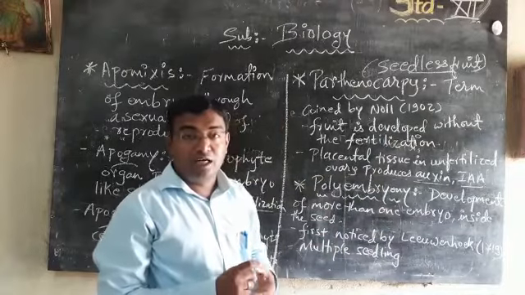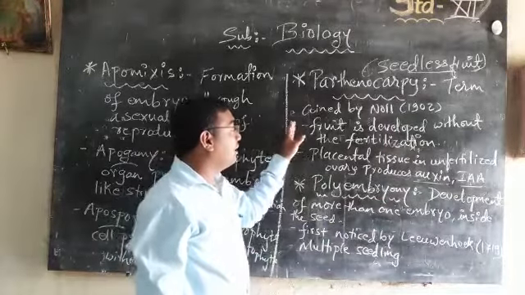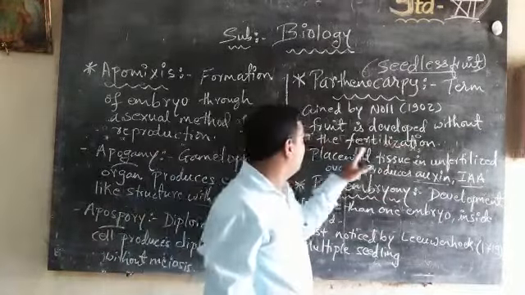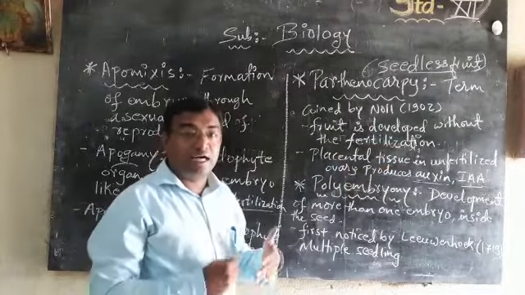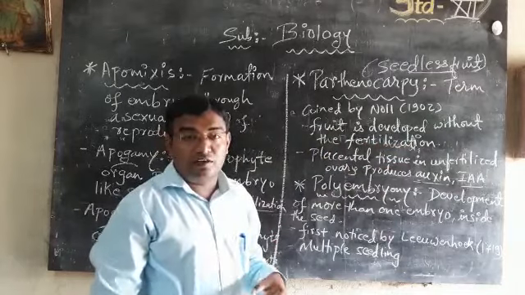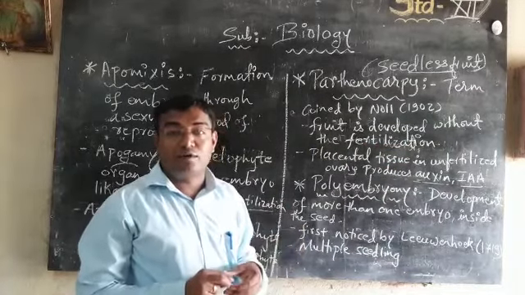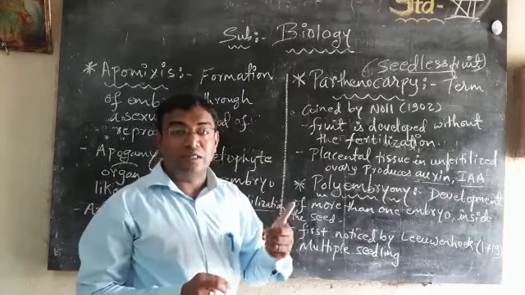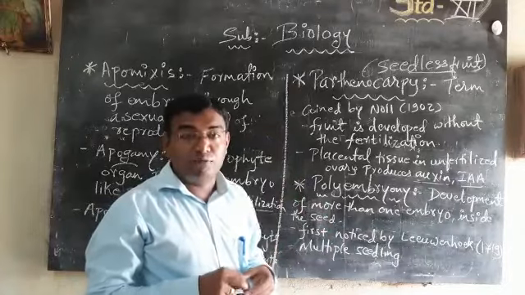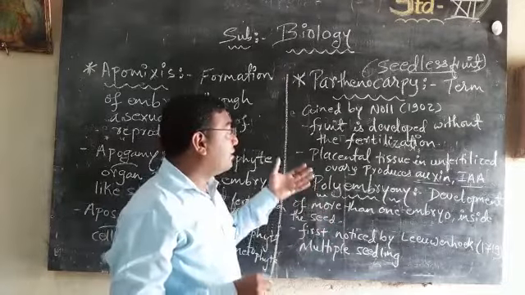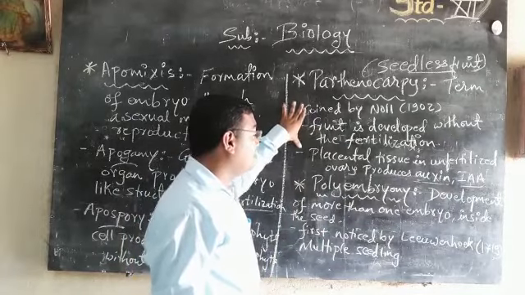He was surprised how the fruit was developed without a seed. Later on, when he studied, he found that the fruit is developed without fertilization. Fertilization doesn't take place. Directly there is a formation of seed, either from the ovule part, or from the nucleus part, or from the integument part. The integument part later develops after enlargement in the form of a fruit, or an embryo develops in the form of fruit. So this is nothing but parthenocarpy.